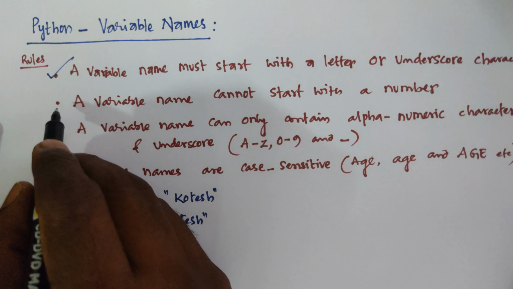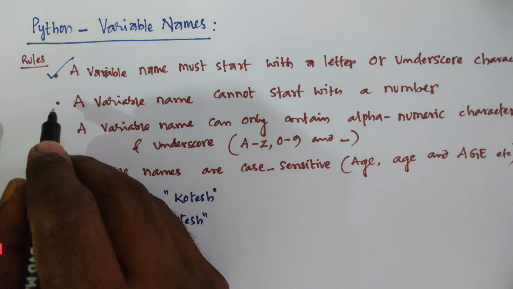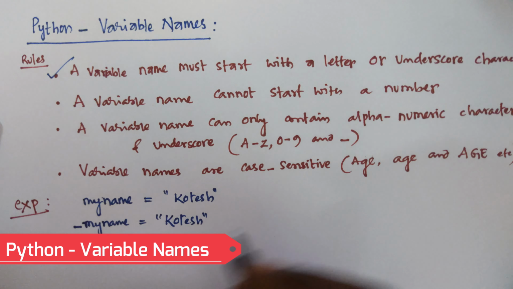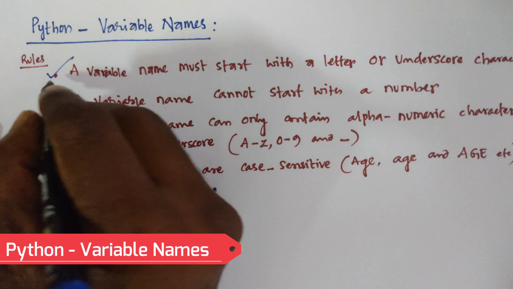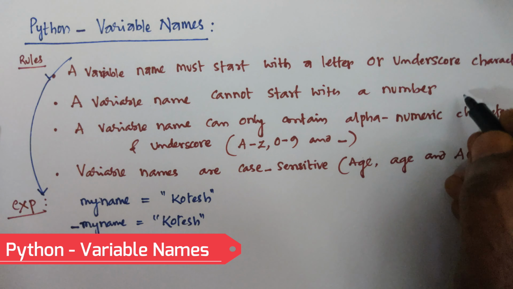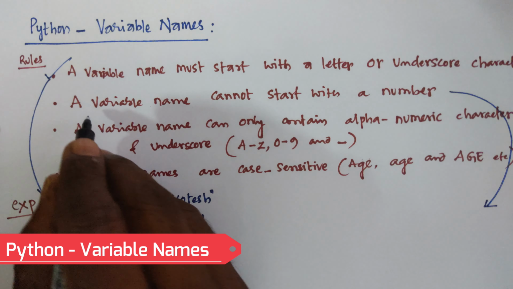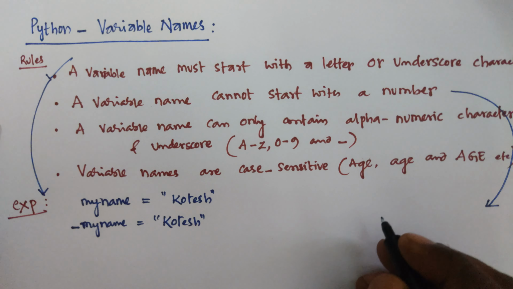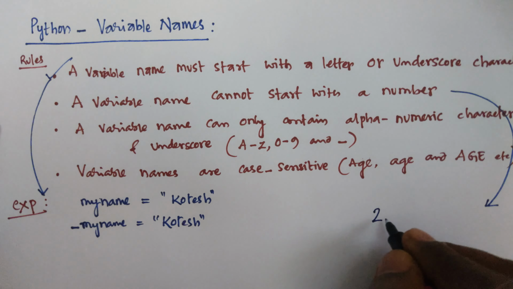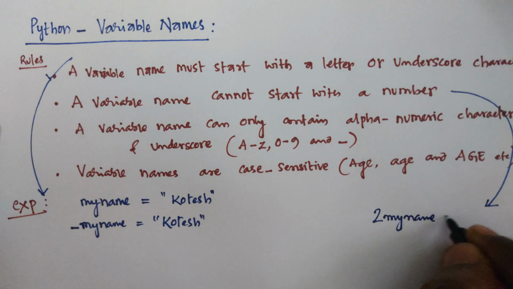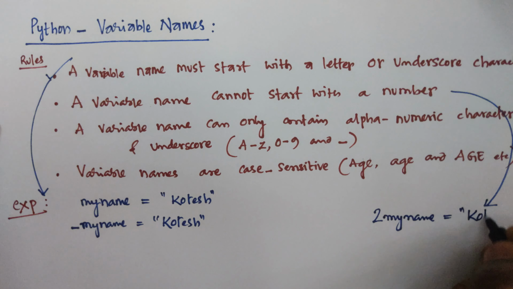The second point is a variable name cannot start with a number. For example, 1, and for example number 2, my name is equal to like this.